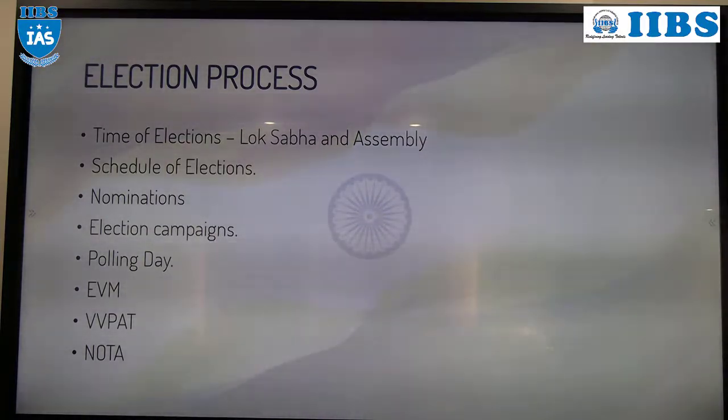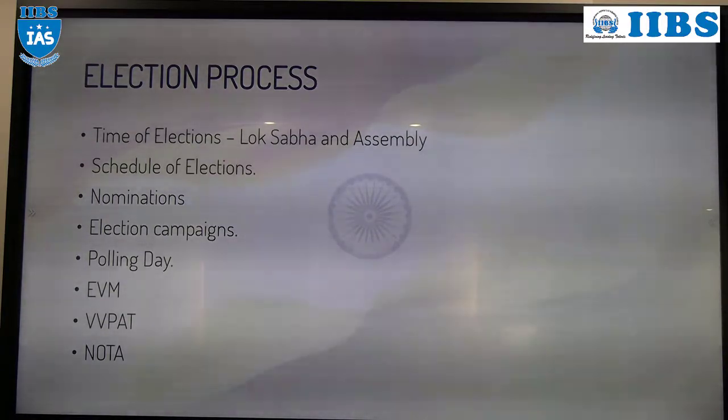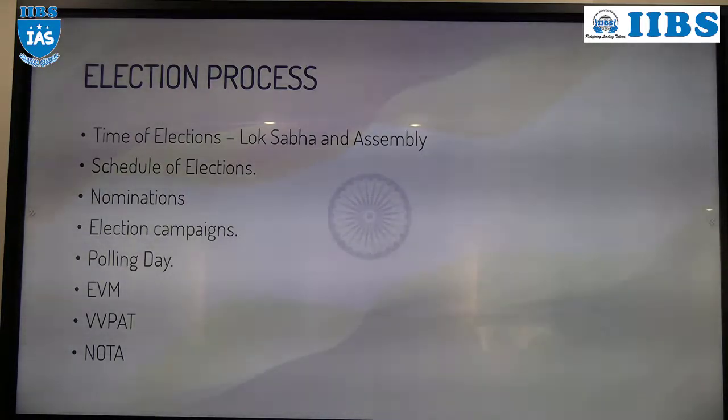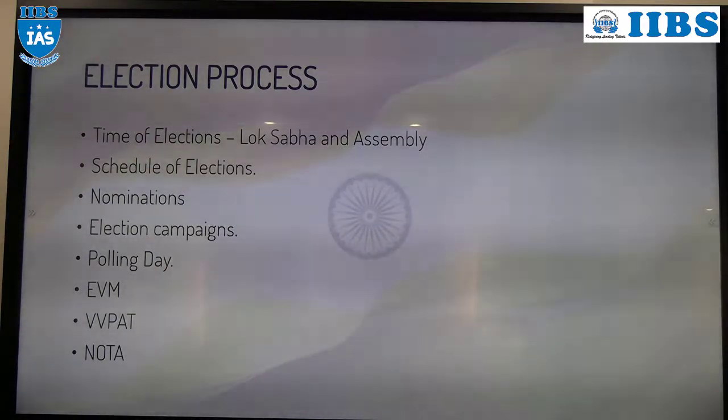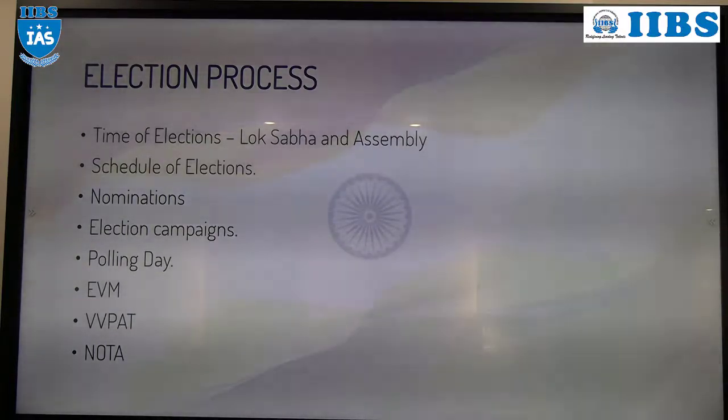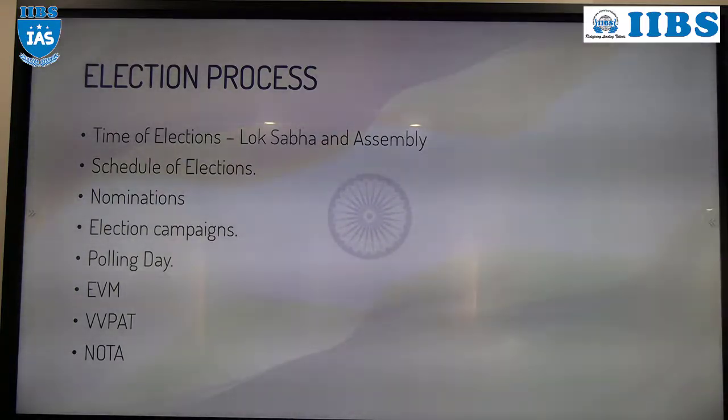Then schedule of elections. That means who will decide the date and time of the election? Election Commission of India. On a press conference, the Election Commission of India will reveal the schedule of the elections.